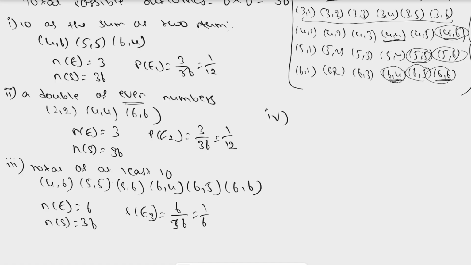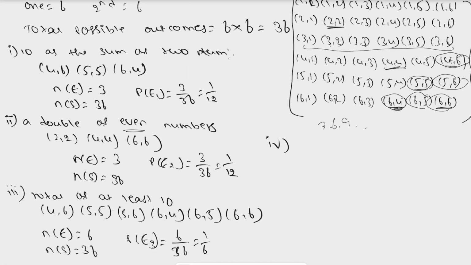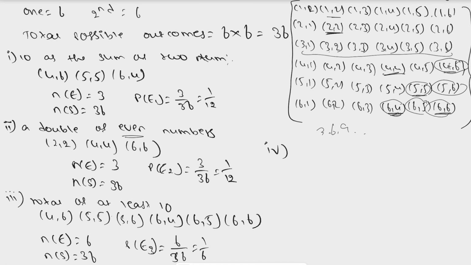The sum of the two numbers turns up to a multiple of 3. So if we add the sum of these two numbers, it should be a multiple of 3. That means we can have 3, 6, 9, and so on. If we add any two numbers of that event, we need to get a multiple of 3. So here we have 1 and 2. 1 plus 2 is 3, which is a multiple of 3, right?